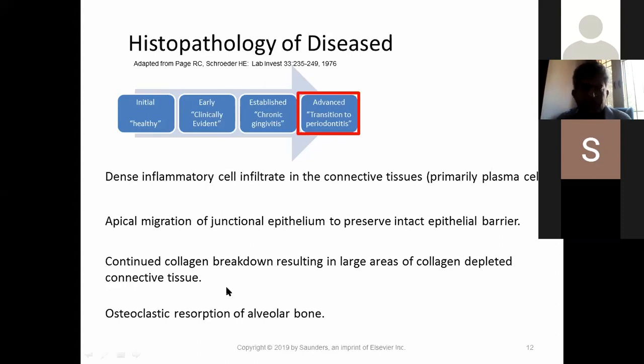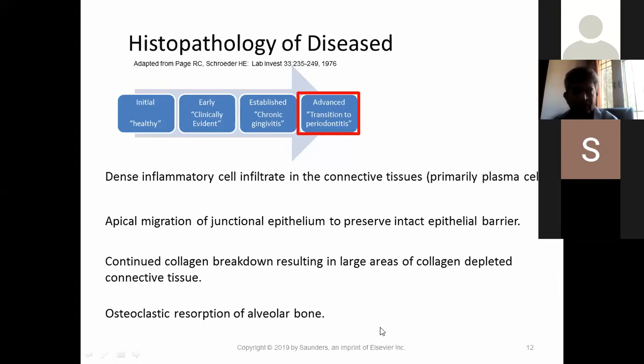And one more important point is the second one, the apical migration of junctional epithelium. The junctional epithelium starts to lose its hemidesmosomes and migrates apically. They start losing their contact with the tooth structure. As a result of the continuous collagen breakdown, a large amount of collagen depletion is seen in the connective tissue.